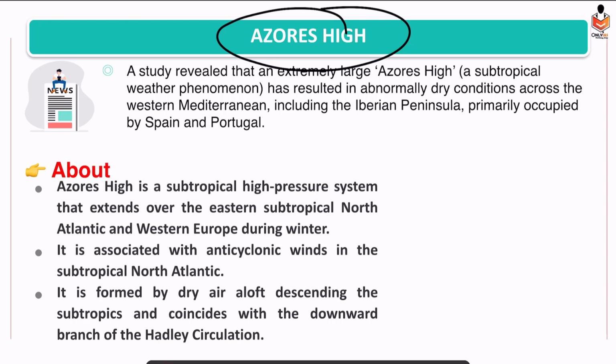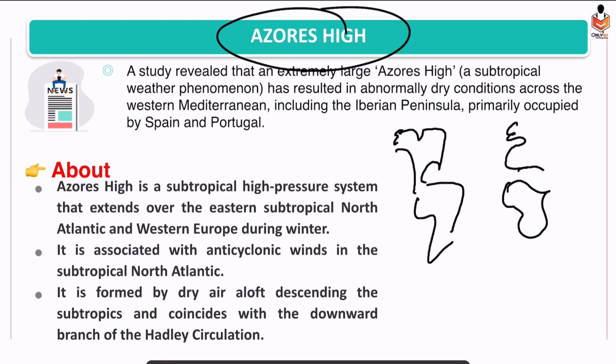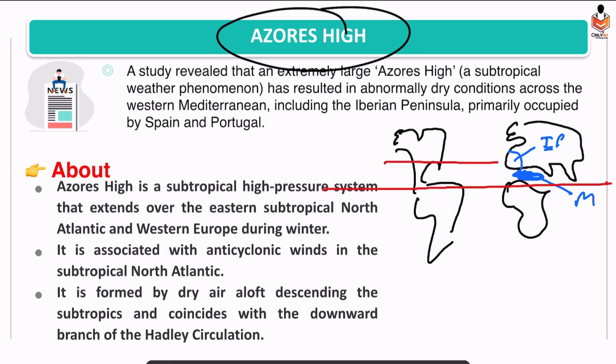So we know this is the Mediterranean region. Over here we have Iberian Peninsula, Spain and Portugal. Alright. This is the equator. This is 30-degree latitude. So along the 30-degree latitude, what are we observing?